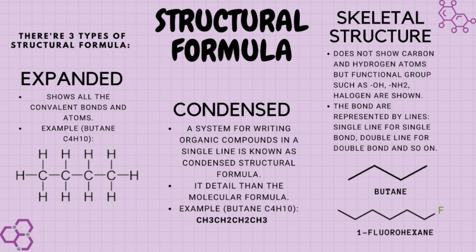How to determine the structure? In this case, we know the structure is butane as we determine carbon at the end of each line, and it also doesn't have a double line, which means it is an alkane group.